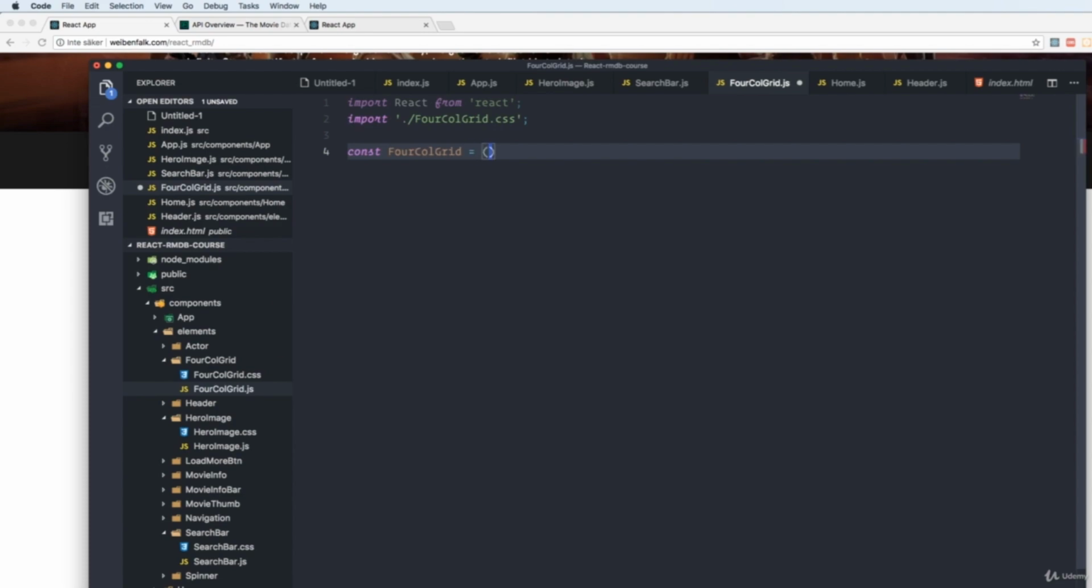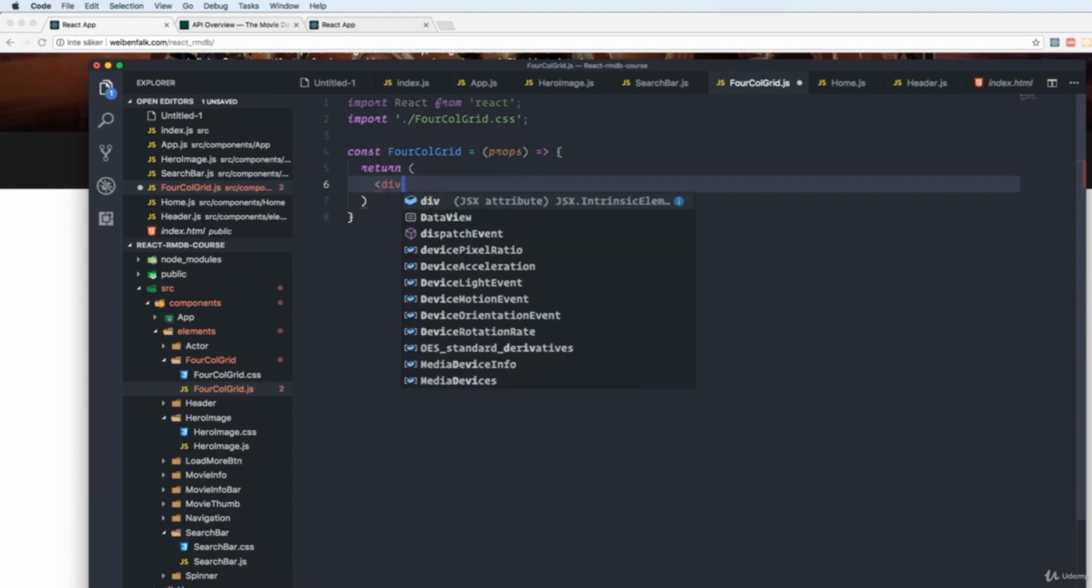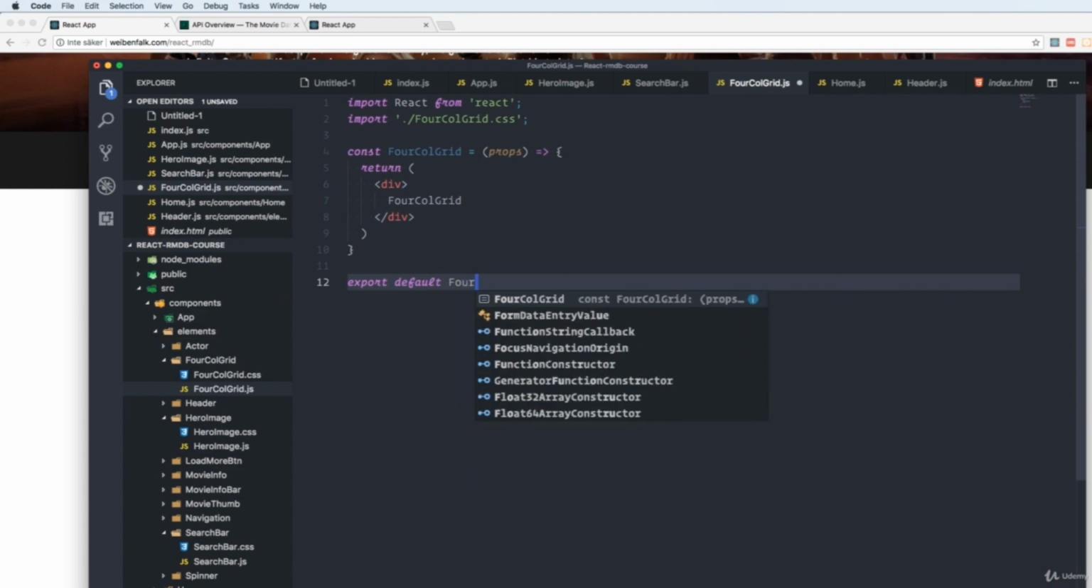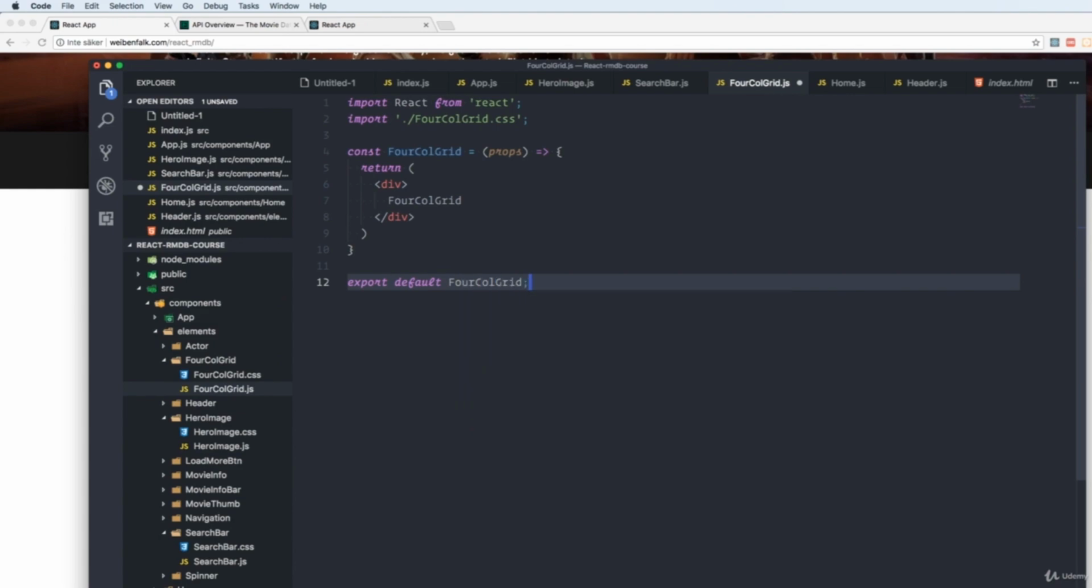For this one, we're also going to receive props. So write props inside a parenthesis in the arrow function. And we'll return, as before, just a div with forCallGrid inside it. We'll export default forCallGrid. And this is good for now with this one.